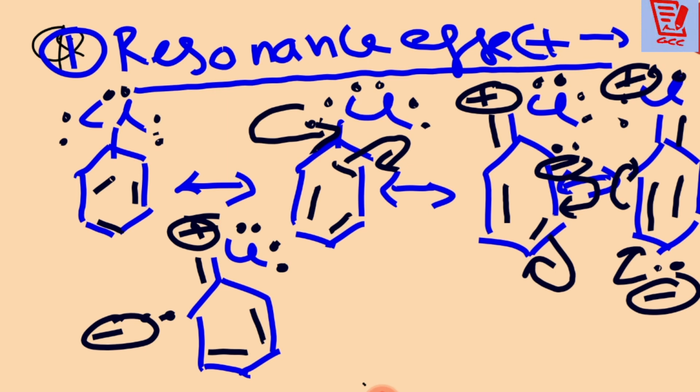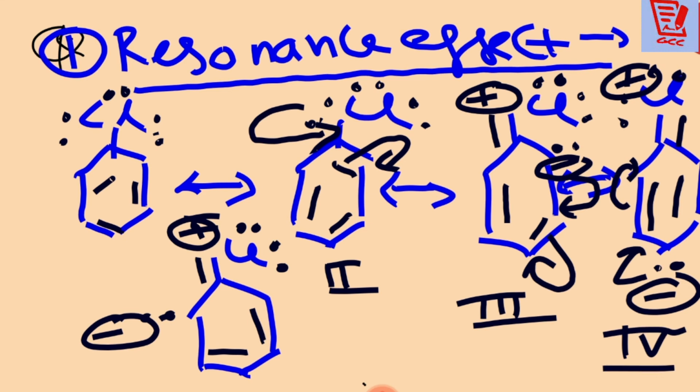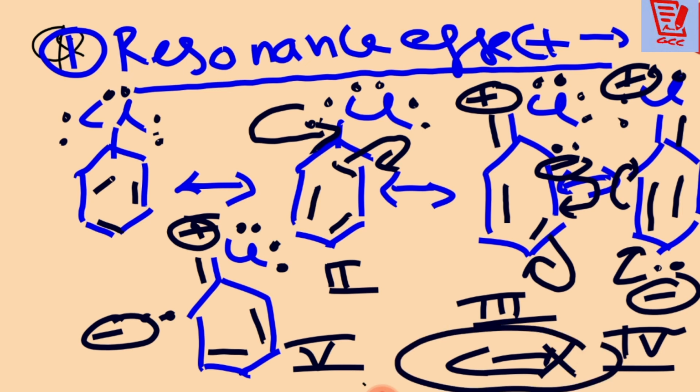See, in all these resonating structures, from structure number two, three, four and five, there is a carbon double bond to the halogen. Yes or no? This means a partial double bond character is there.